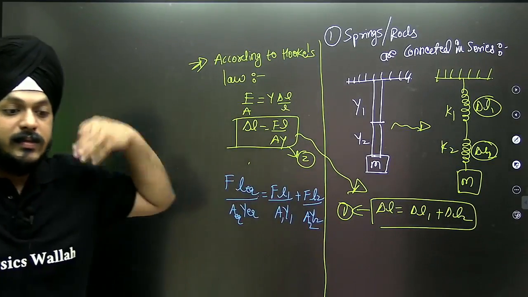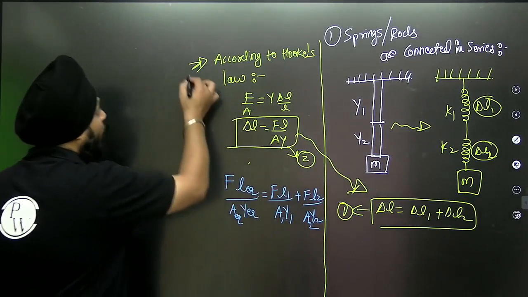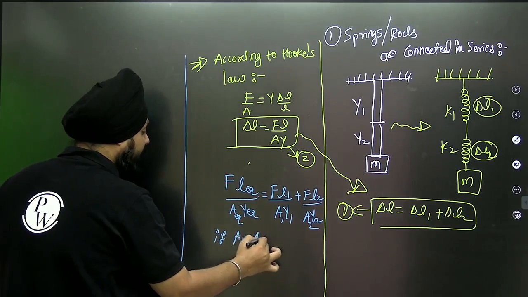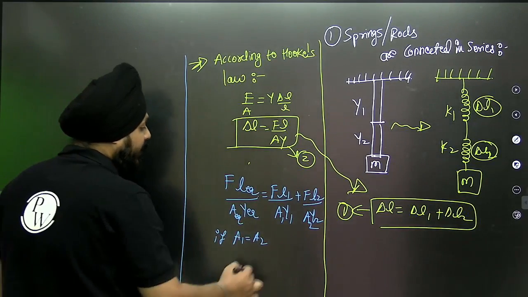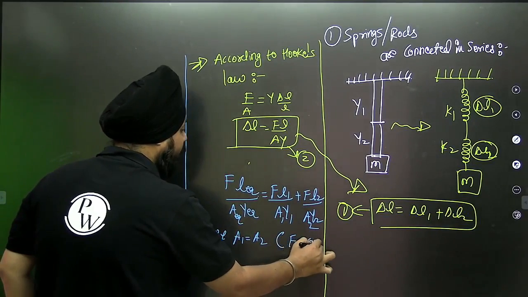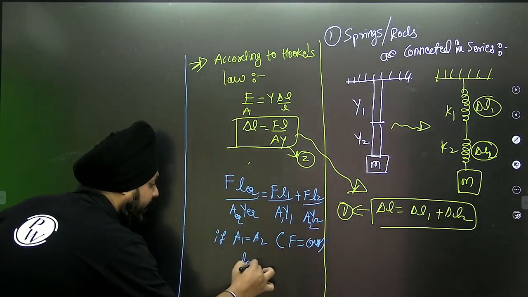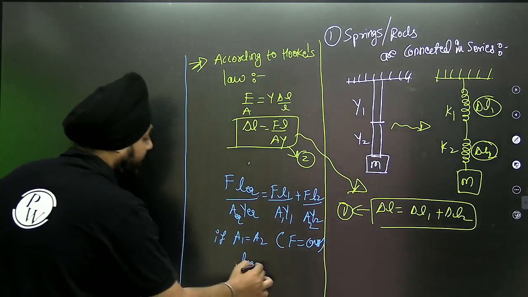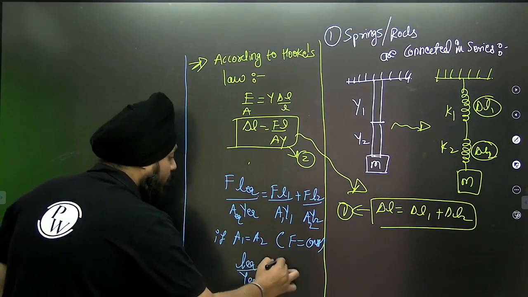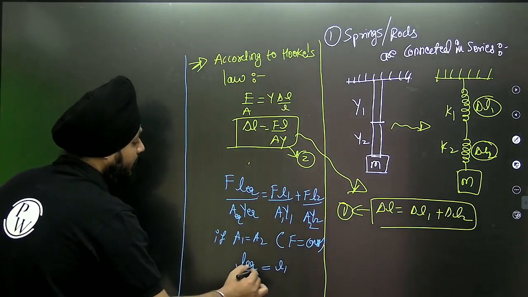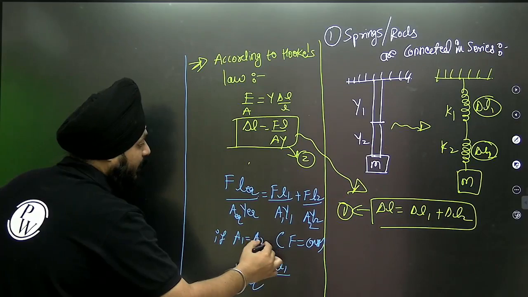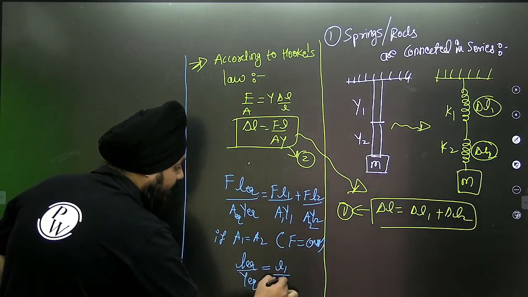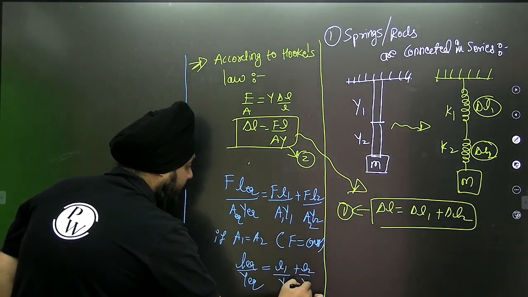Now suppose the cross-sectional areas of both are equal. If A1 is equal to A2 and F is constant in both, then finally we can write this equation as L equivalent by Y equivalent is equal to L1 by Y1 plus L2 by Y2.